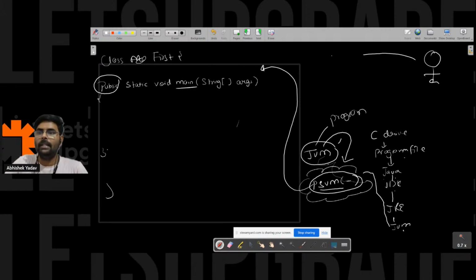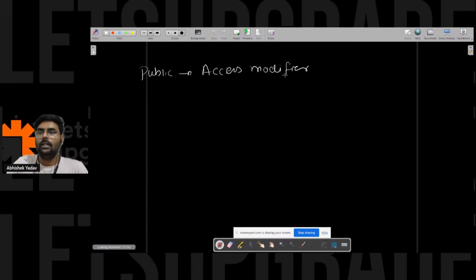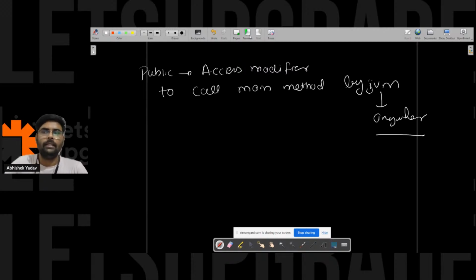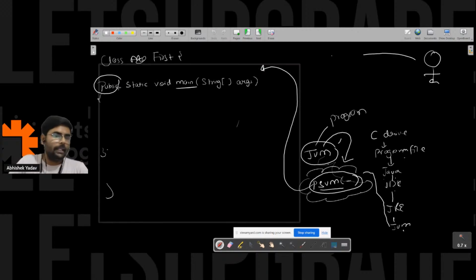So here public is what? It is an access specifier to call the main method by JVM, right? And JVM is sitting anywhere, so from anywhere you can call the main method. That's why you are using the public keyword, right?